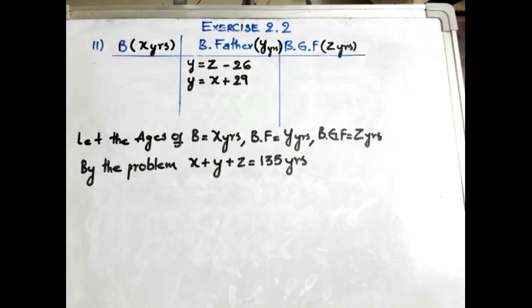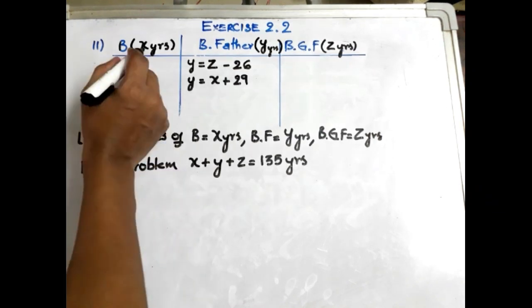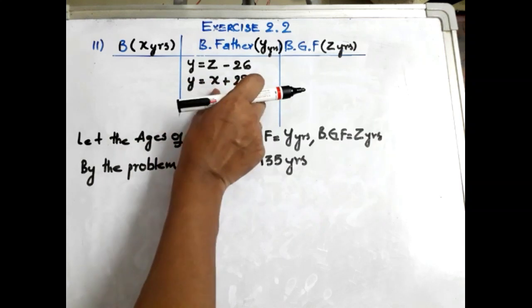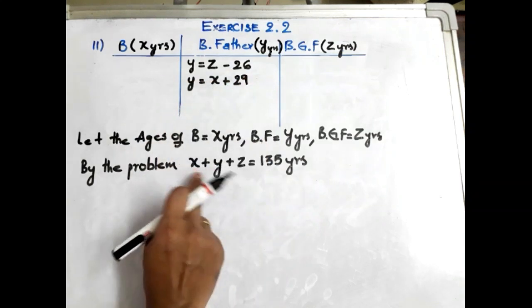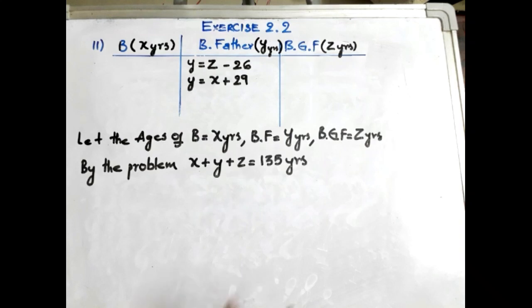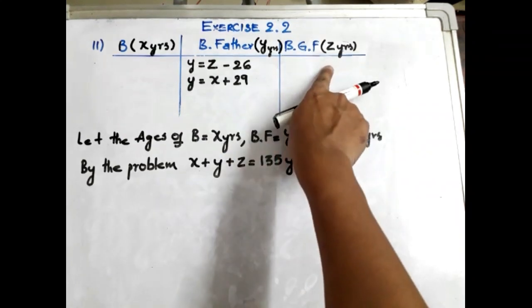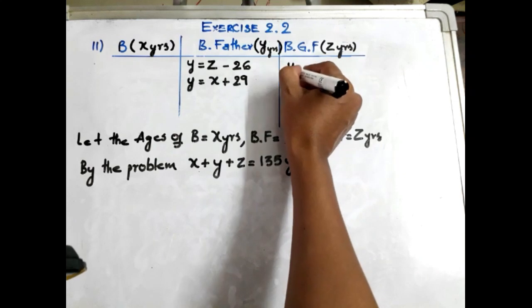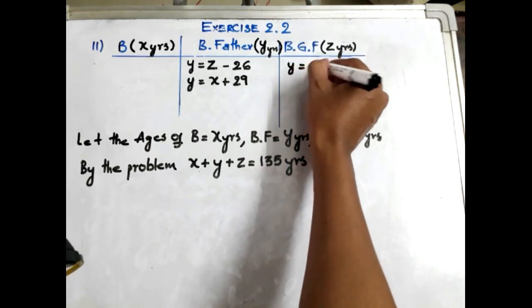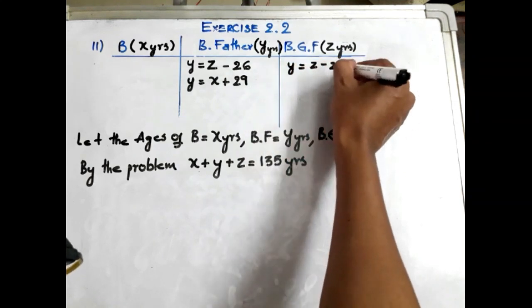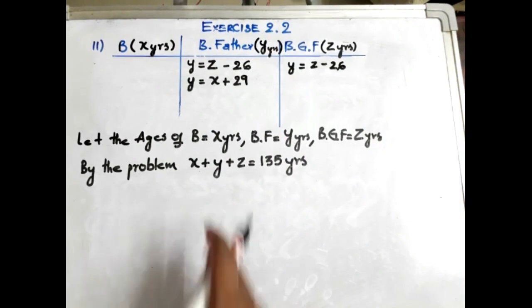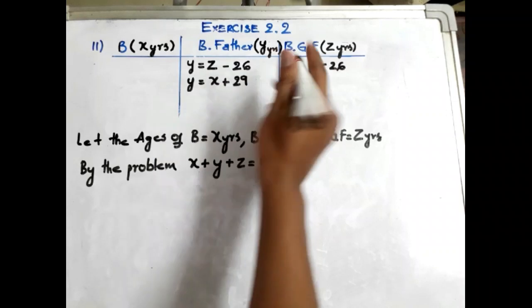Now look, this fellow is X years and we got the Y value as X plus 29. So both can be in terms of variable X. Now we have the problem with Z. Already we have Y is equal to Z minus 26. What is the value of Y here?